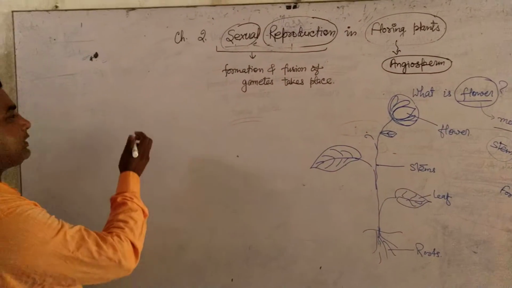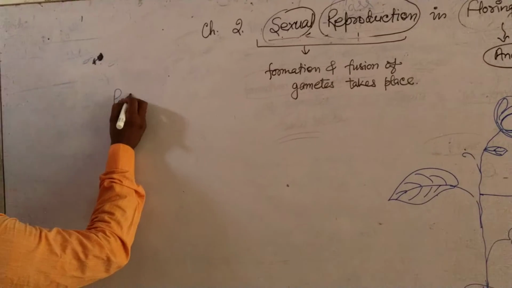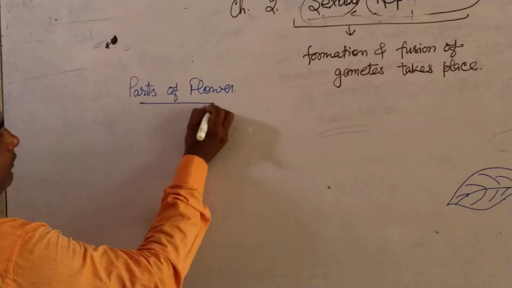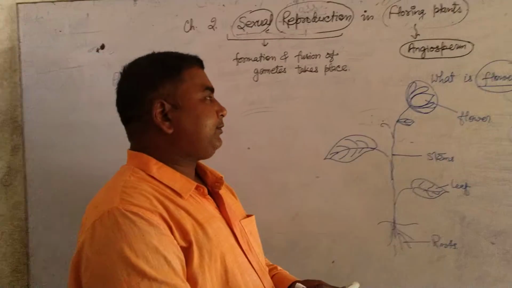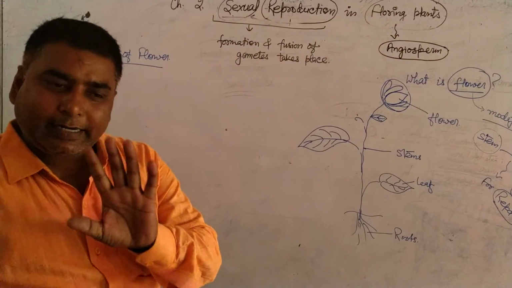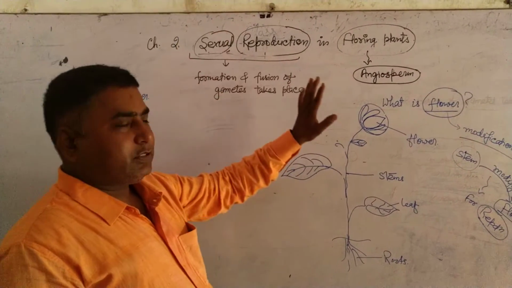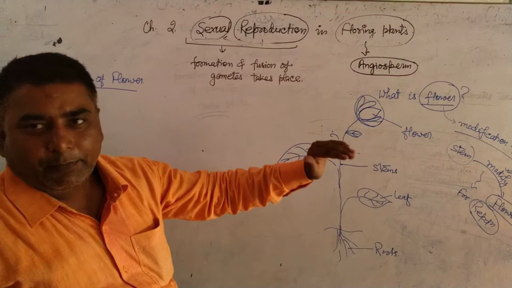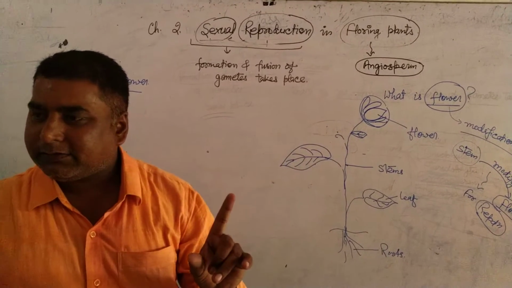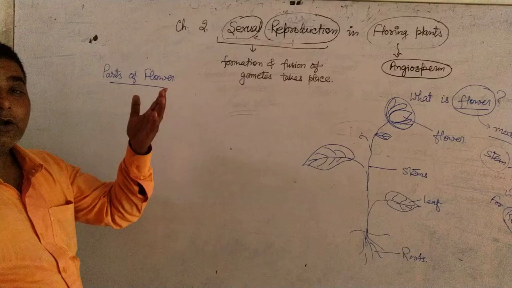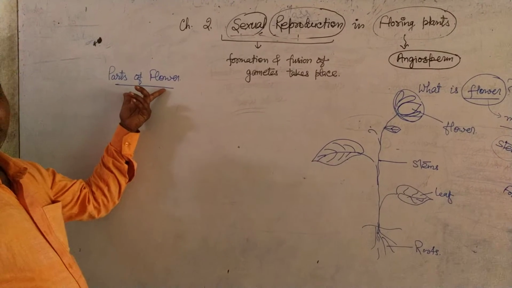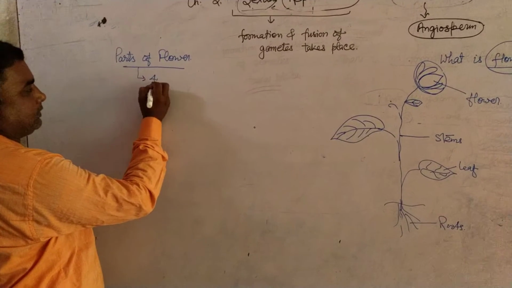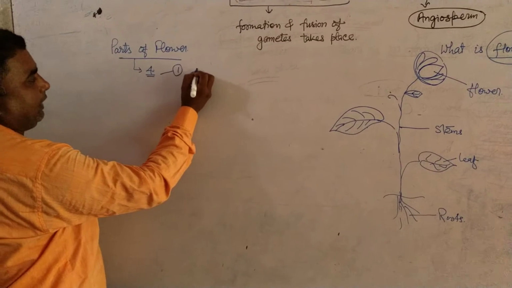Now we are going to discuss parts of a flower. In this lecture, perhaps you understood what a flower is, what stems are, and why stems modify to form a flower. Is that clear? So now we are going to discuss parts of a flower. The flower has 4 parts. First, calyx.